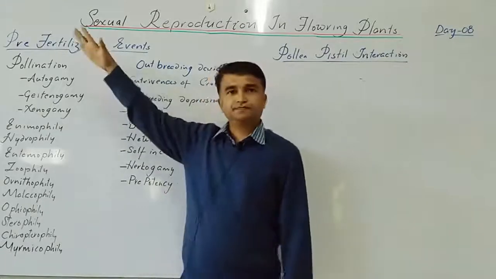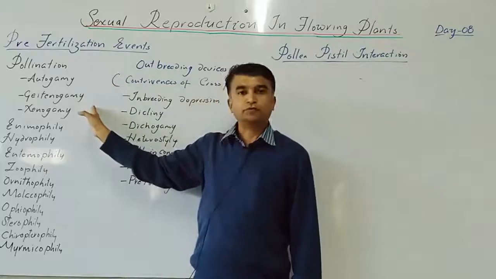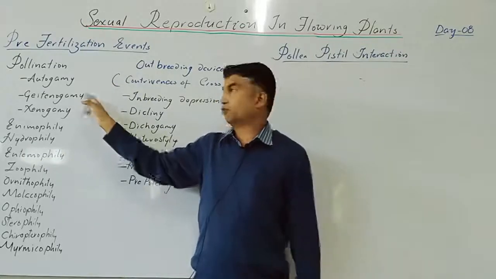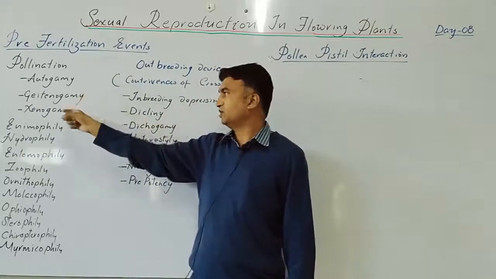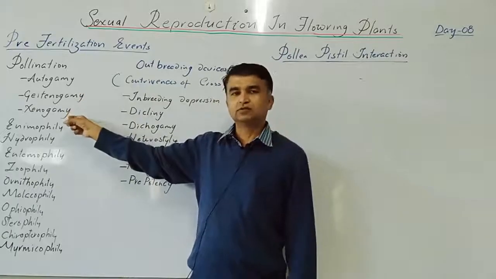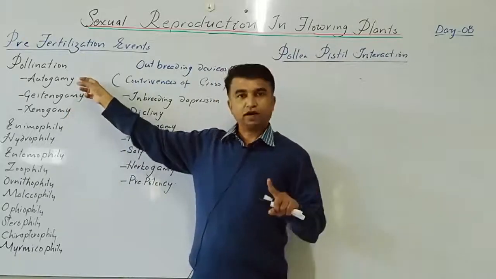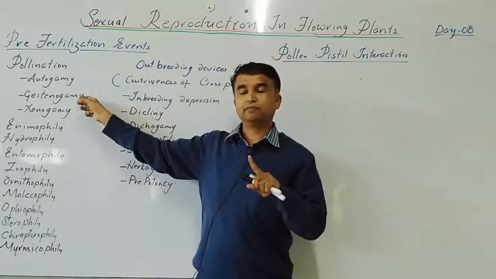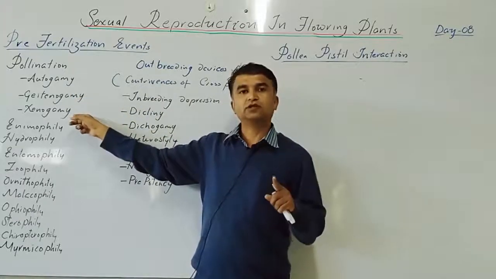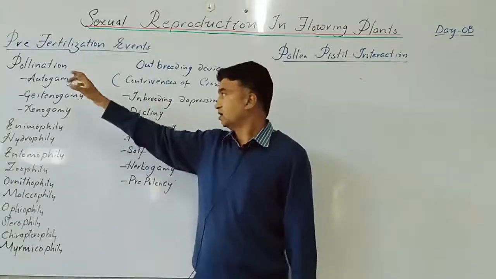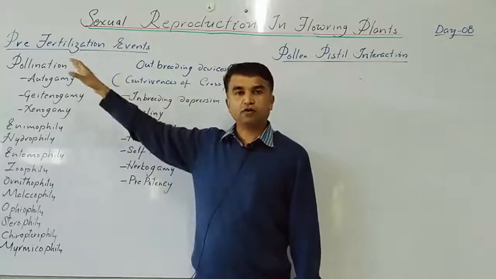Pollination: under that, types of pollination based on the source of pollen. Autogamy, geitonogamy, xenogamy; three we have finished. Autogamy means within a flower, geitonogamy means within the same plant, xenogamy means pollination between two different plants. Yes? Under autogamy, two types of flowers come.